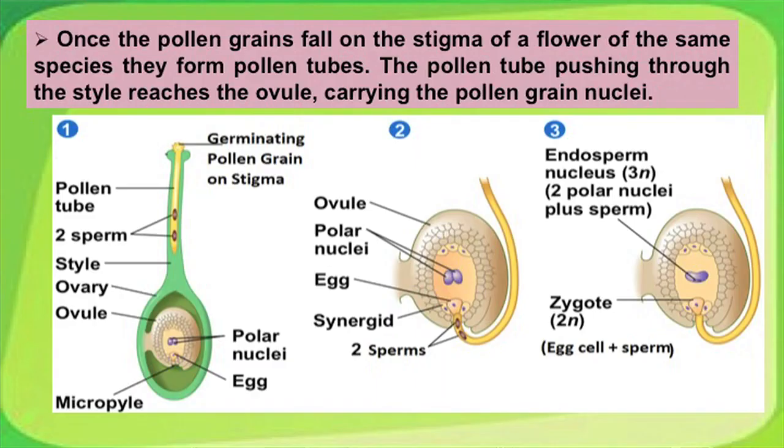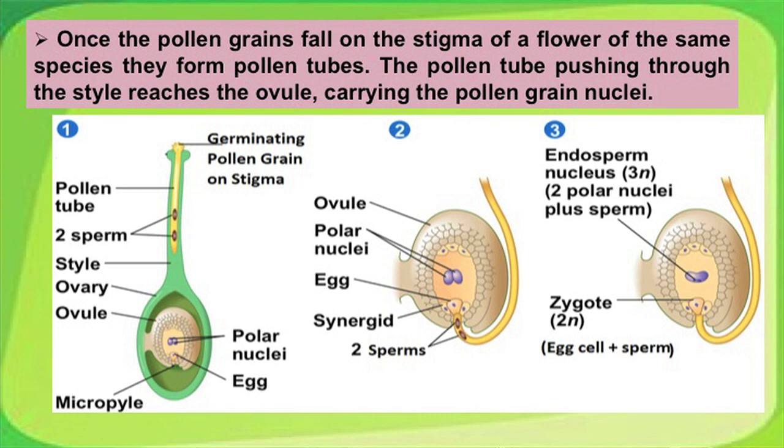Once the pollen grain falls on the stigma of a flower of the same species, it forms a pollen tube. The pollen tube pushes through the stigma, reaching the ovule, carrying the male gametes called the sperms.